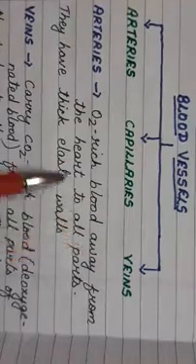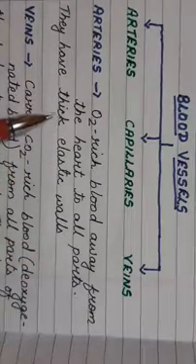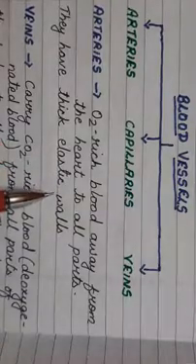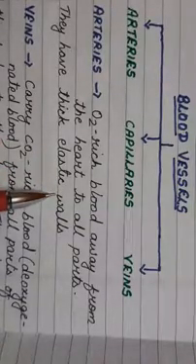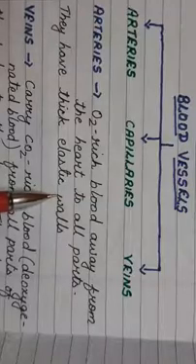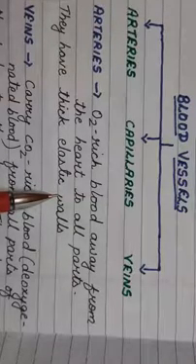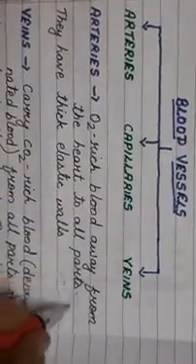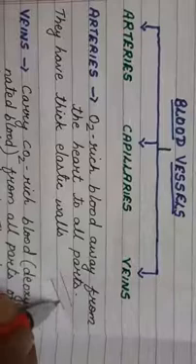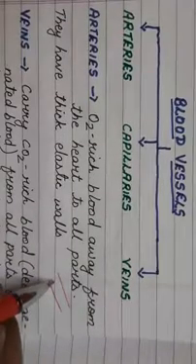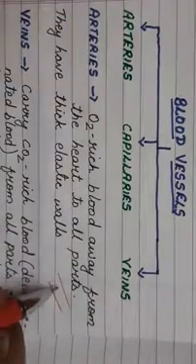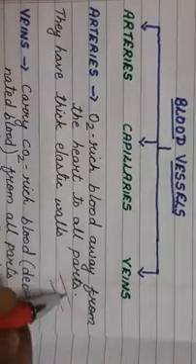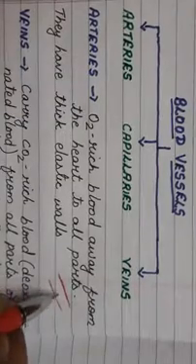Okay, and arteries have thick elastic walls. And why do they have thick elastic walls? The reason for having thick elastic walls is that the blood flow is rapid and at a very high pressure. You all know, children, that the blood flows, for example, if these are the arteries, at a very high pressure, and it is very rapid. So that is why the arteries have elastic walls, so that they can adjust to it.